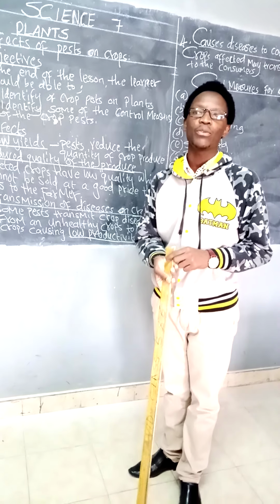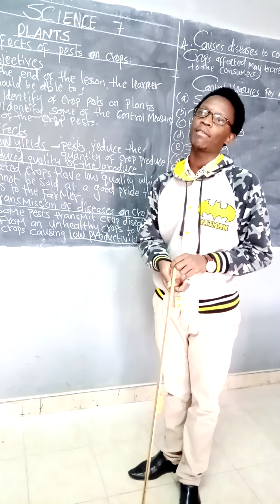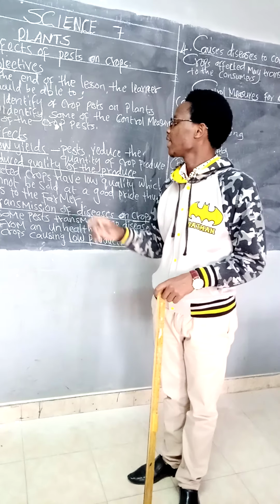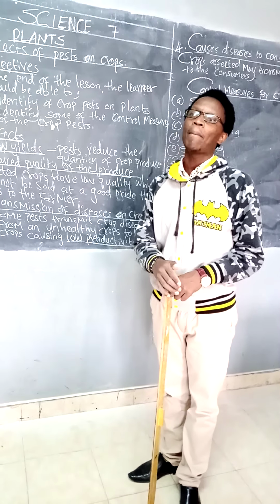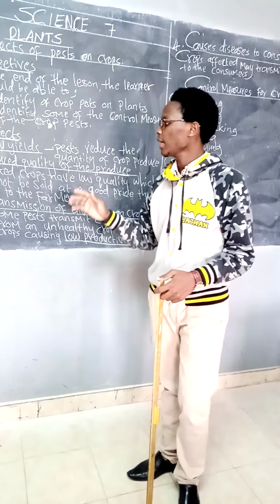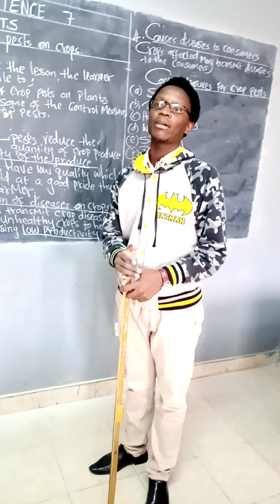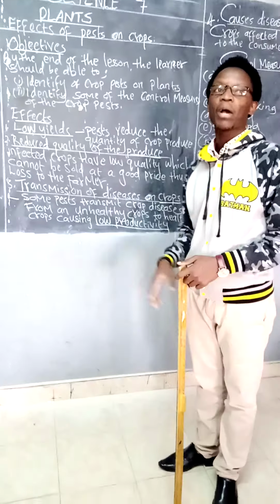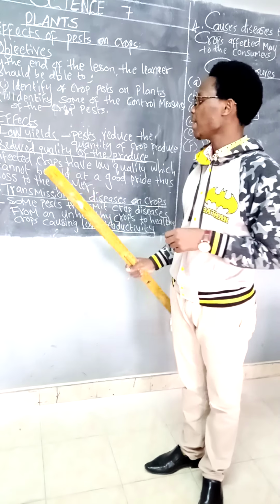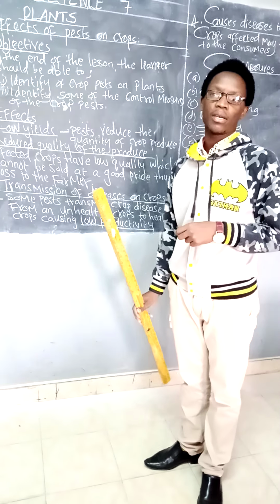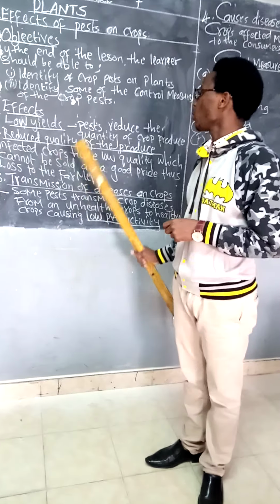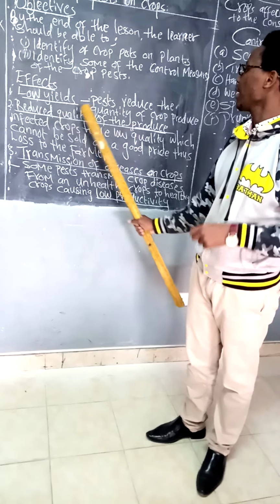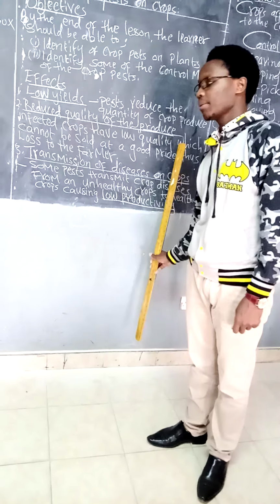What again will happen when you sell it to whoever? The amount that you would have received if the crops were not attacked by the pest will reduce. So therefore, the farmer incurs a loss. Why? When the crops have been affected by the pests.